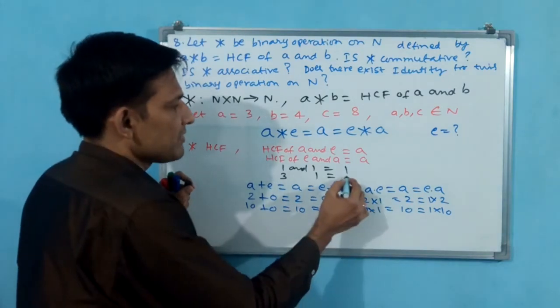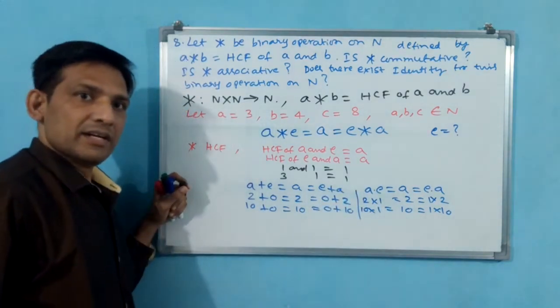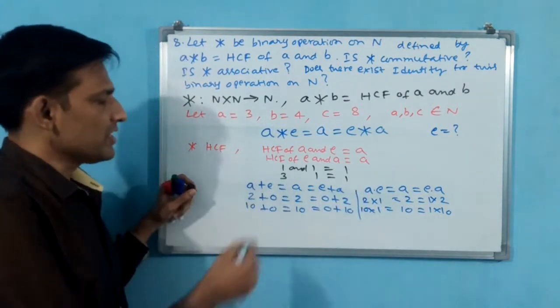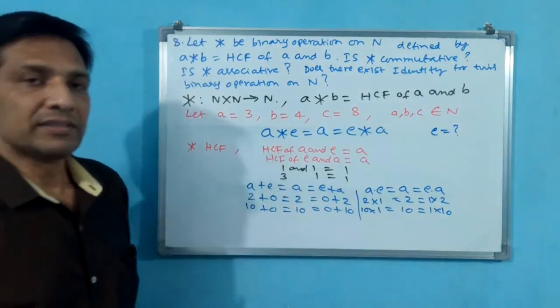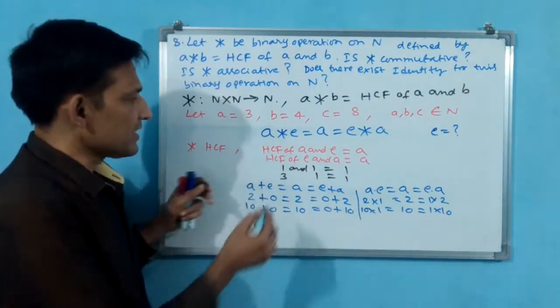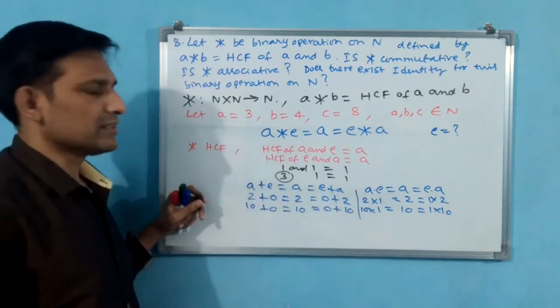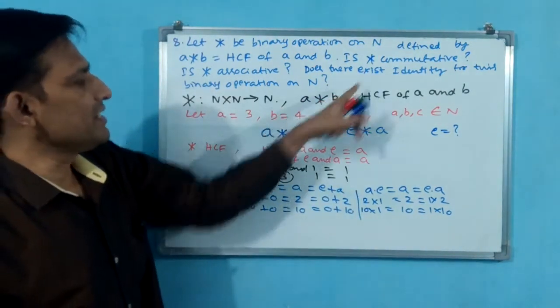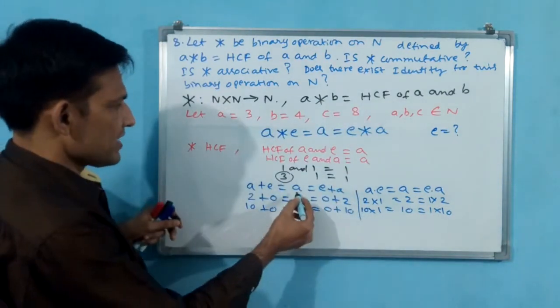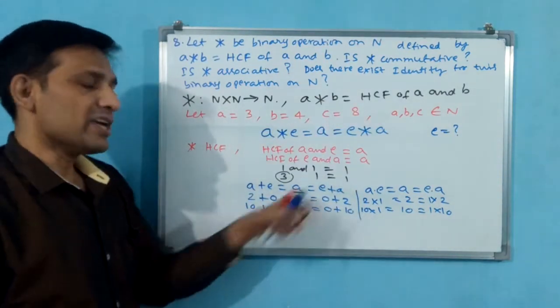Here how much will it give? 1 it will give. Here A is not coming, because A has been changed. But for identity, A has to come. A has to come, but A is not coming here.